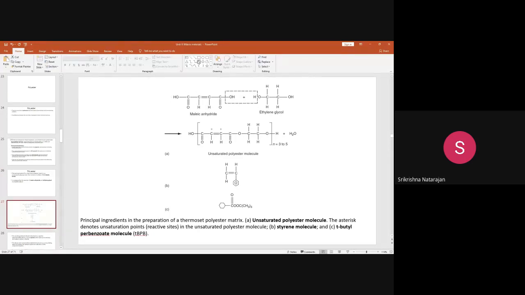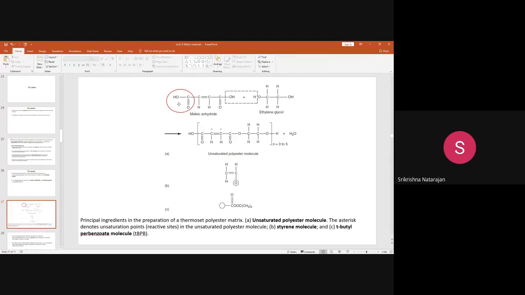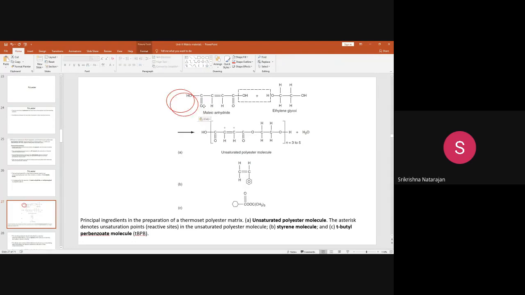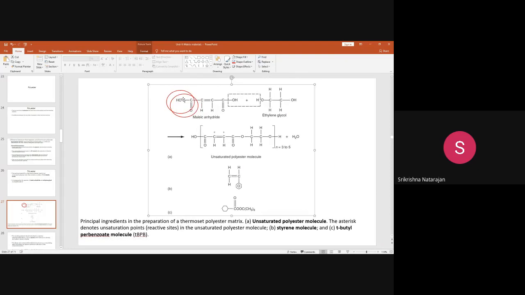Here you can see this is a carboxylic acid group, and here there is another carboxylic acid group.